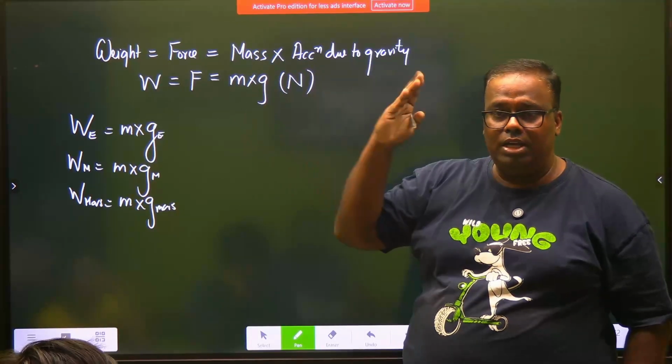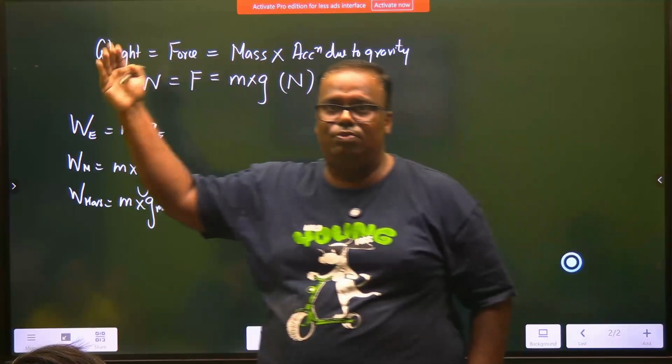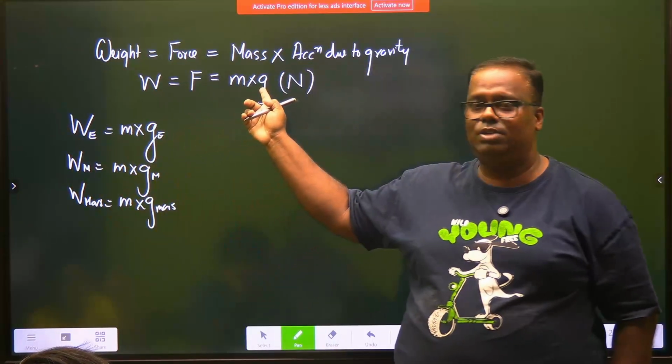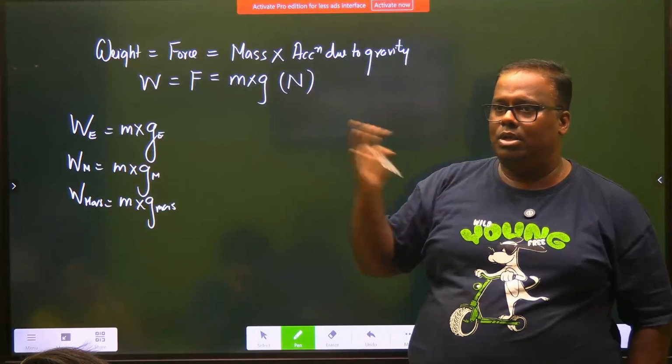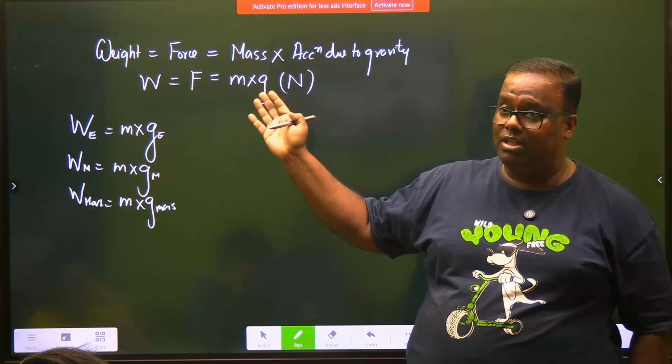So if you encounter different weights in different planets, it is all because of ये G पलटी मारता है. समझ में? हाँ. Acceleration due to gravity. इसका नाम बहुत बड़ा है.